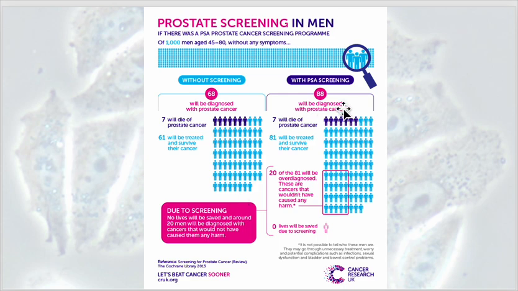With screening, so taking those proactive measures, out of 1,000 men, 88 will be diagnosed. And so we're increasing the number who will be diagnosed, right? Because we're screening, we're detecting. So we're catching it early and more. 7 will still die, but 81 will be treated and survive. So more are being treated, there's more detection, and we are able to prevent things from developing into something a little bit harder to treat. So screening is very important and is really helpful in reducing that mortality rate that we were looking at.